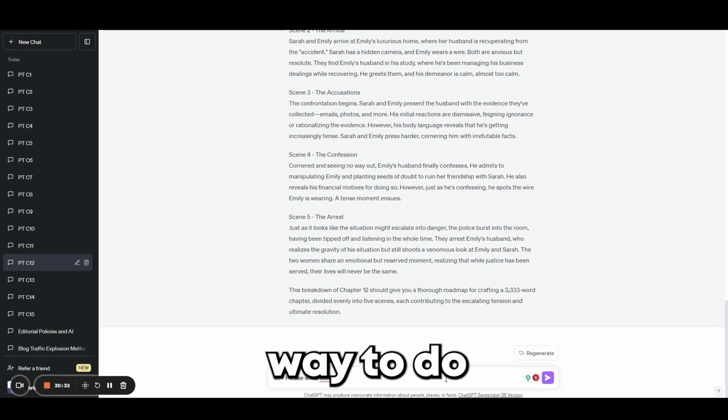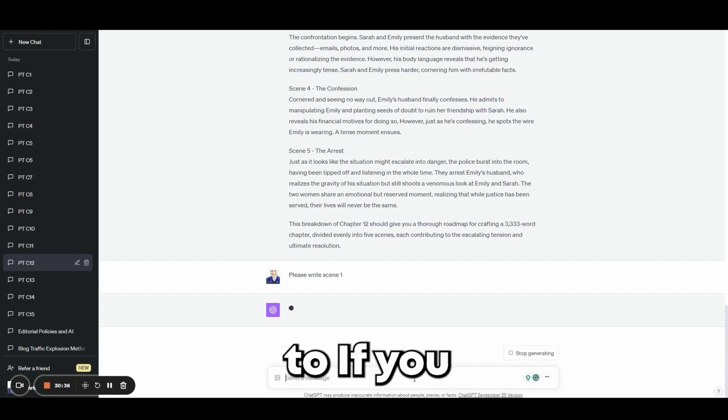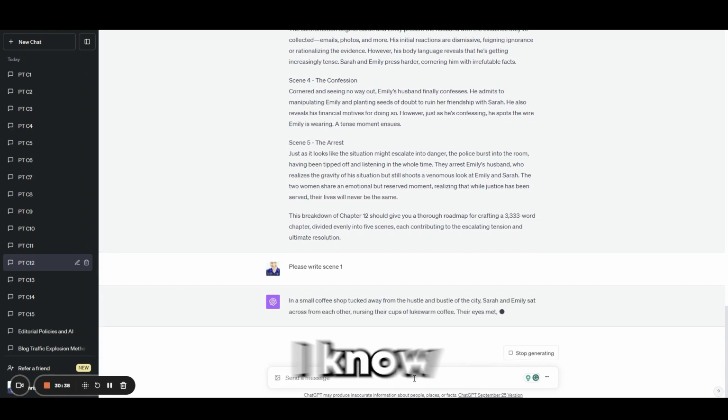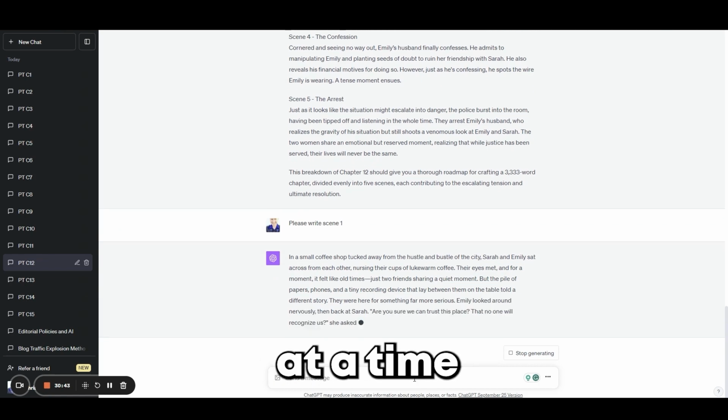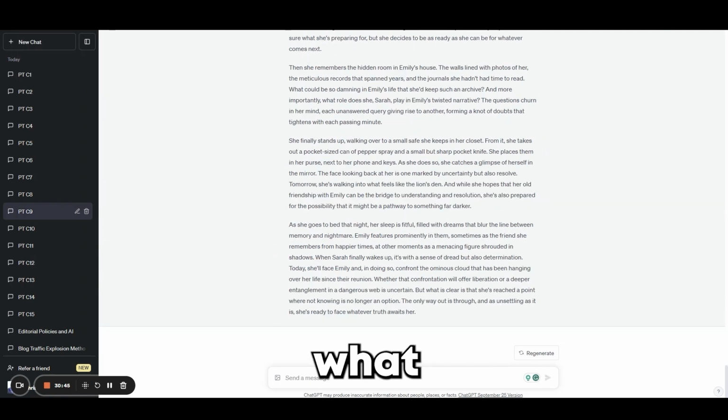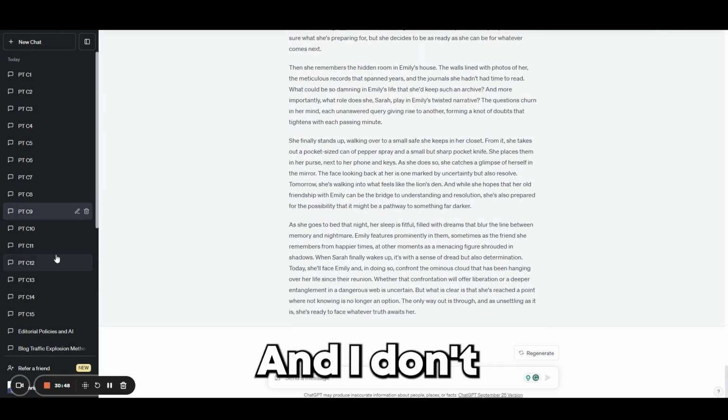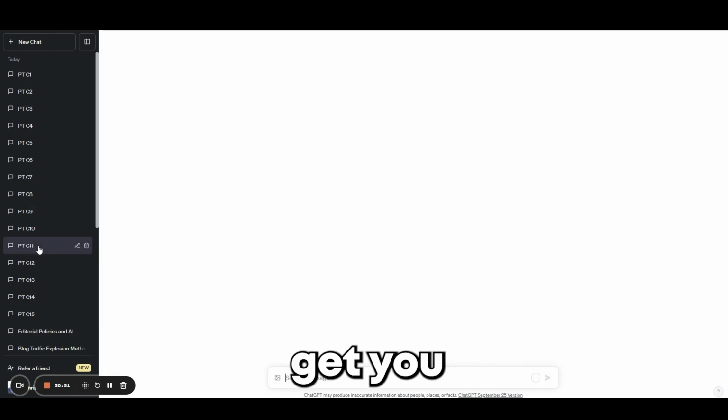If you know a better way to do this, please write that down in the comments too, if you could already see a better way to do this. I know if you had multiple tabs open, you could probably do like 5 chapters at a time. But again, I don't know what ChatGPT would do with that. And I don't want to tell you to do something that might get you in trouble.